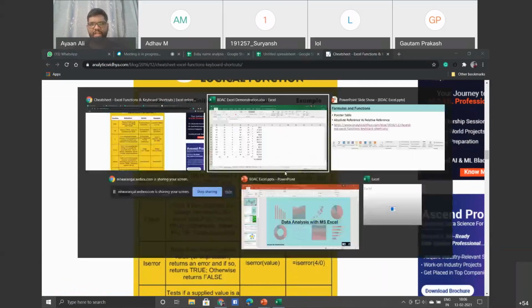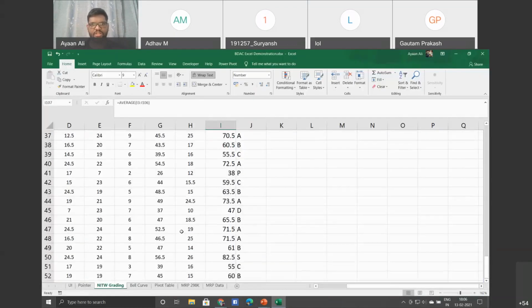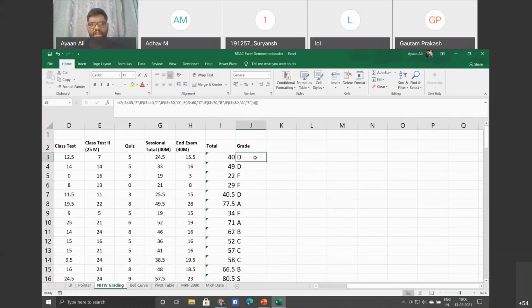I'll give one practical demonstration. If you see this grade, I have used an IF condition here. If the marks, I3, is less than 35, then fail. There's also a nested IF condition.